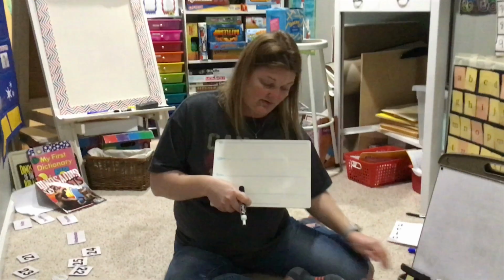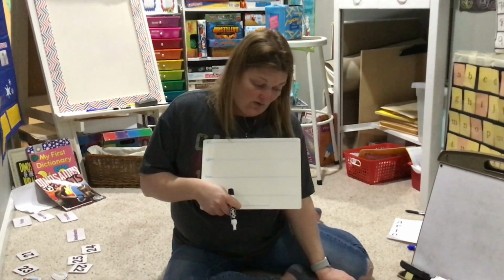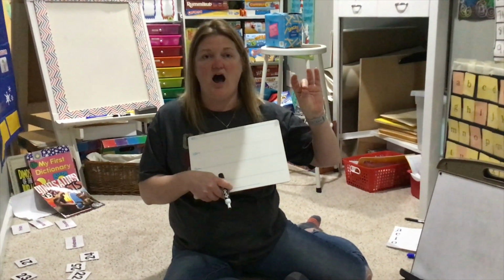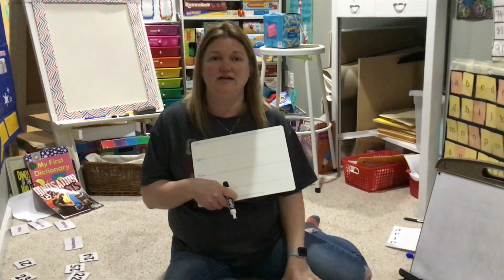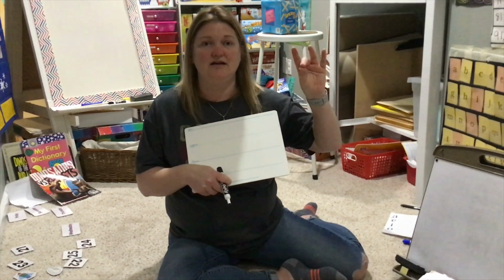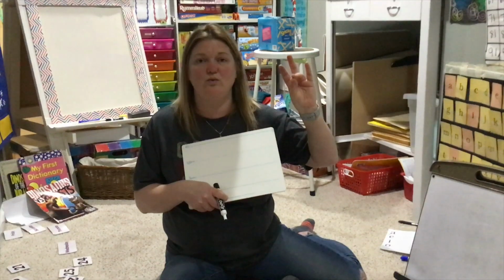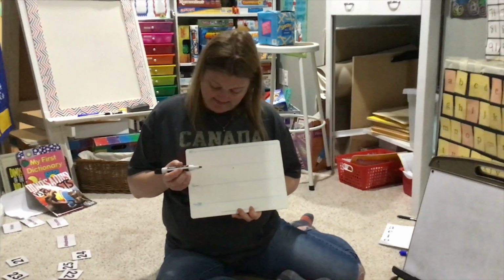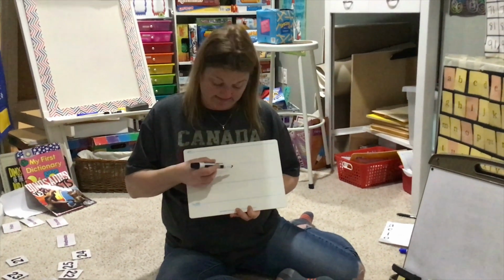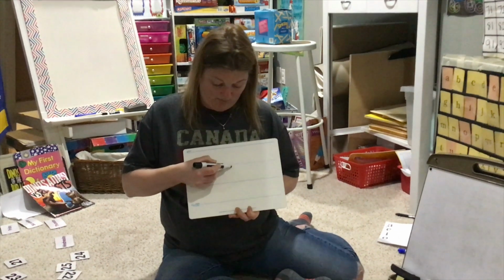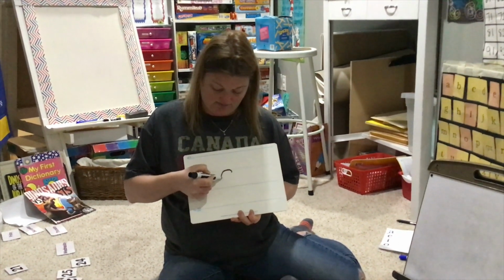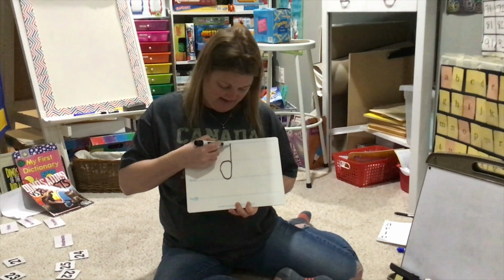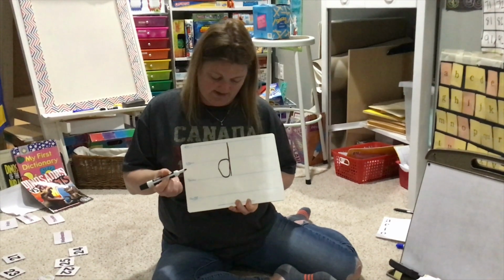How about the word, oh, let's see, how about dot? Tap it with me. D-ot. Dot. What letters do we hear? D, O, T. Very good. All right, let's start with the D. D is a plain line round letter. Remember, we started D down on the plain line. We go back on the plain line, down to the grass line, all the way up to the skyline, and straight down to the grass line.